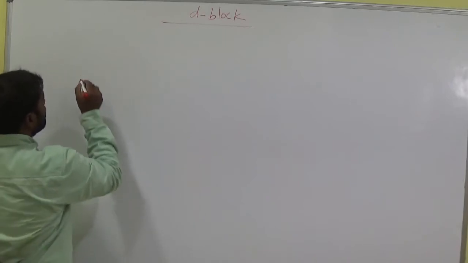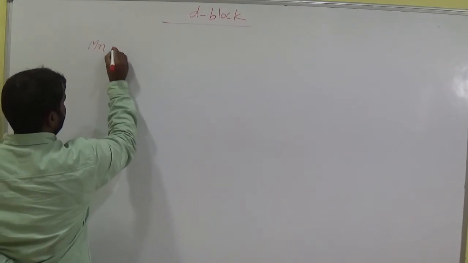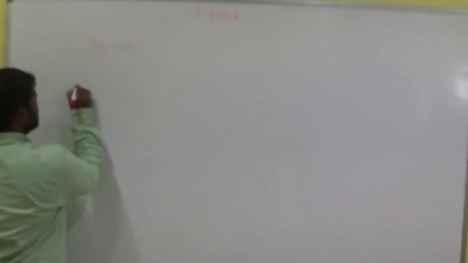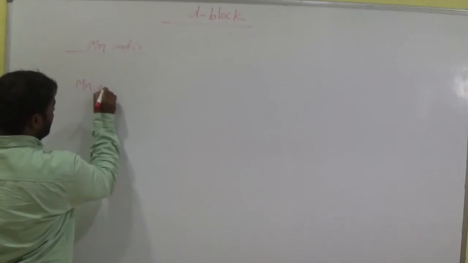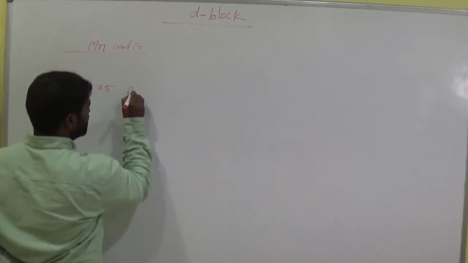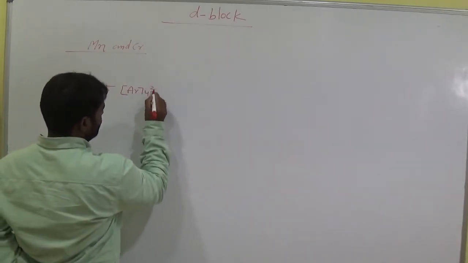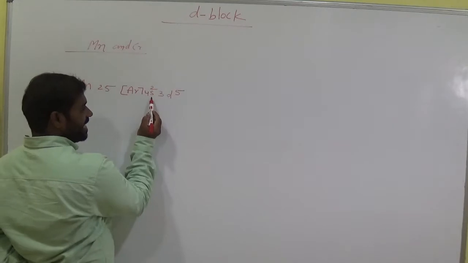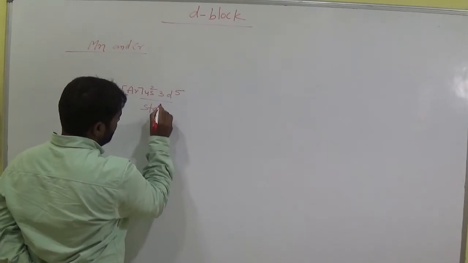And let's see now about manganese and chromium. What about the ionization energy of manganese and chromium? So let's see. This is manganese. What is the atomic number? 25. Its electronic configuration is argon 4s2 3d5. Here in s there are 2 electrons. It is a completely filled 4s configuration. It is a stable configuration.